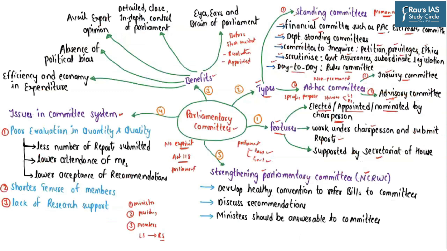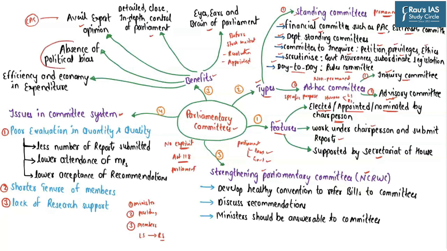Now coming to the benefits of the parliamentary committees. Based upon our discussions so far, we have discussed the Public Accounts Committee, Estimates Committee, Committee on PSUs and so on. By now you must have understood that these parliamentary committees act as the eyes, ears and brain of the Parliament. They help us carry out a detailed, close, in-depth control of the Parliament. These parliamentary committees can also avail expert opinion. For example, the Office of CAG acts as friend, guide and philosopher for the Public Accounts Committee.